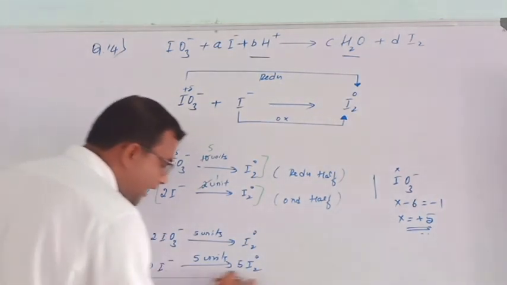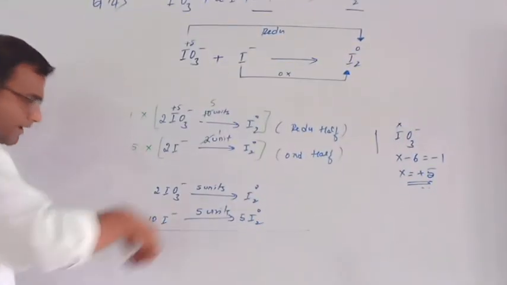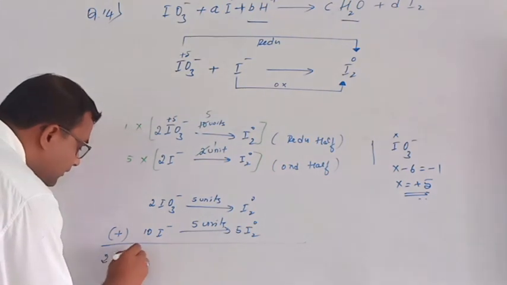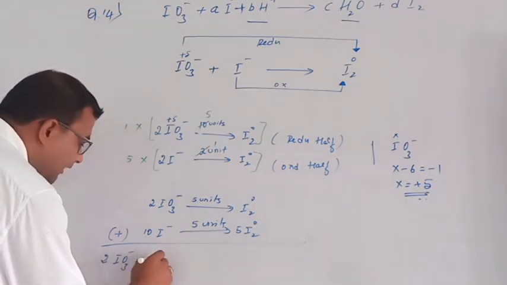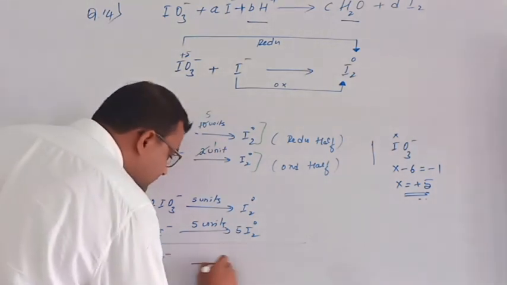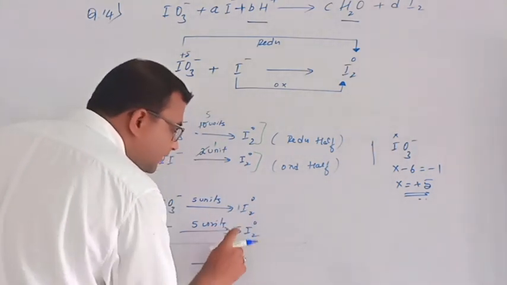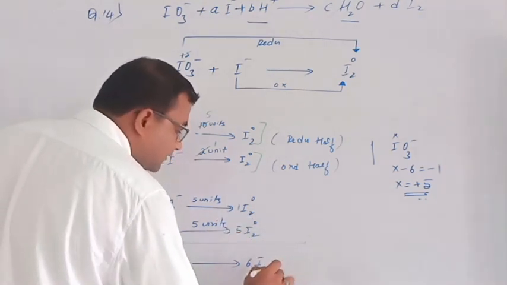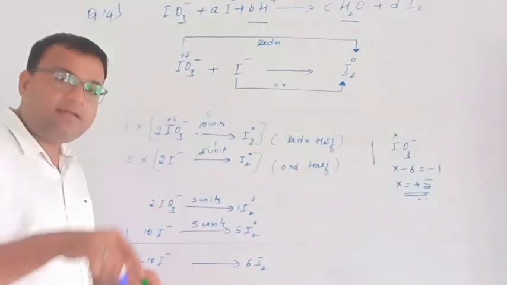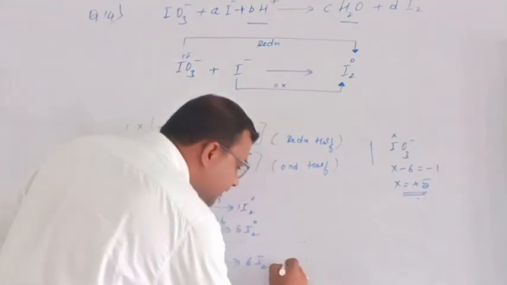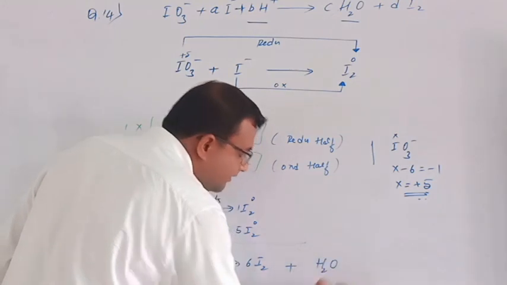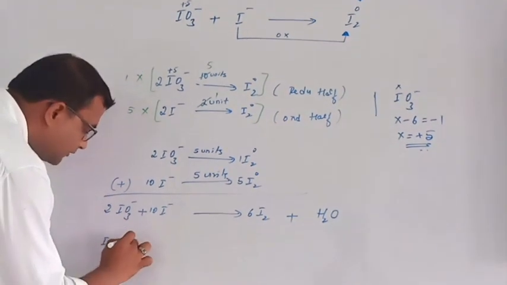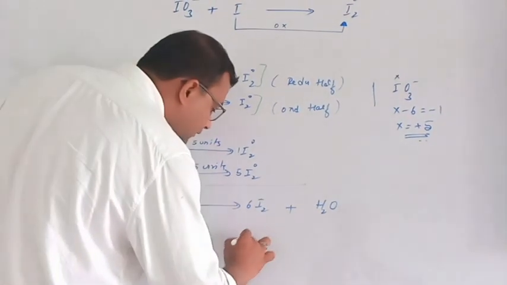Then after that add the equations. So after adding, what we will get? We will get IO3 minus plus 10I minus gives rise to 1 iodine plus 1 I2 plus 5 I2, total 6 I2. Then after that, let's add water molecules. Now water molecules are in the same way. I am adding water. So total number of iodines are 2 plus 12 iodine, and here also 12.